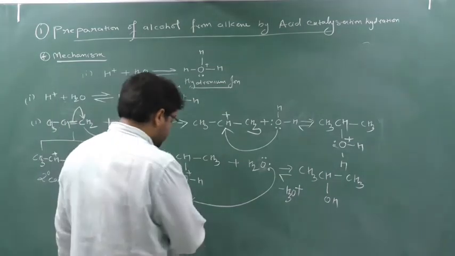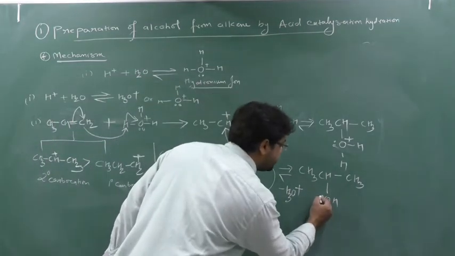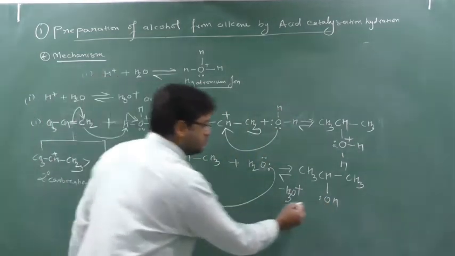So H will be released as H plus, which means it gives away its electron and goes. Previously there were 2 electrons on this oxygen. This H is removed as H plus, so the oxygen has given 2 electrons now.